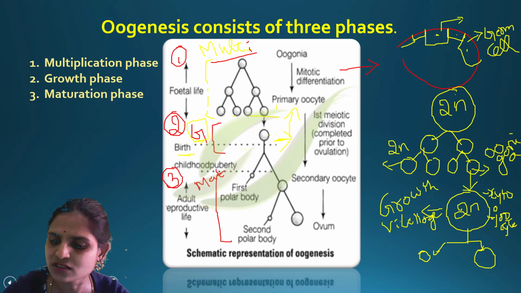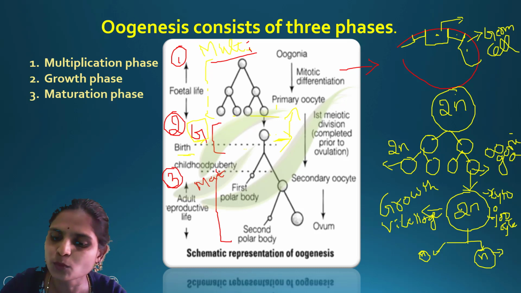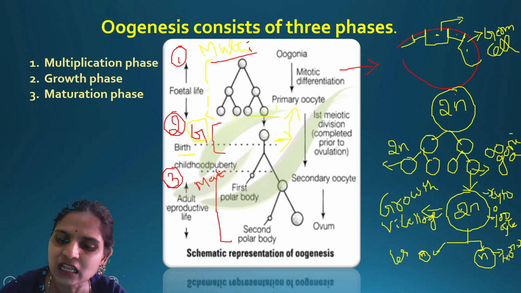Because it is meiosis, it will be haploid in nature. It will have only 23 chromosomes. The karyokinesis is equal, that is, the nucleus division is proper. Whereas in cytokinesis, in one cell the cytoplasm is more, and in the other the cytoplasm is very less.